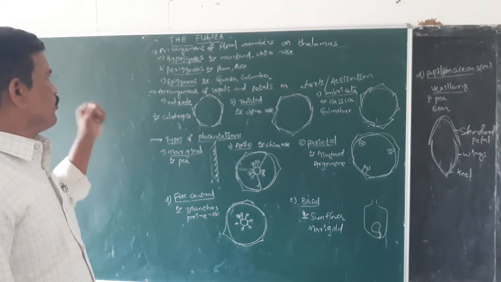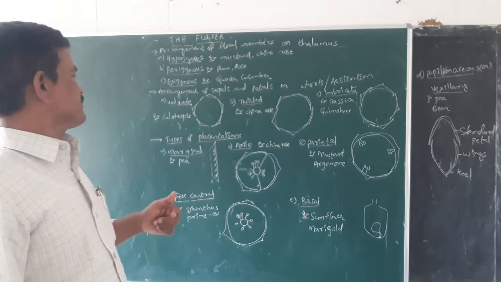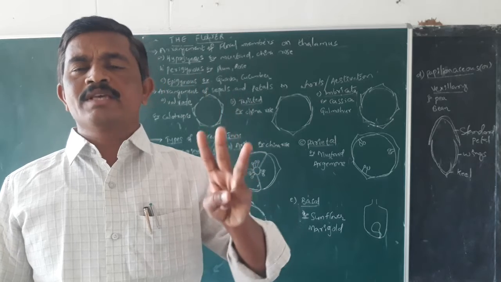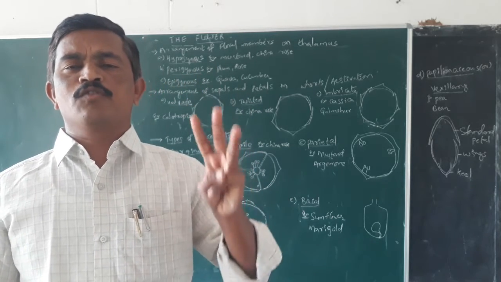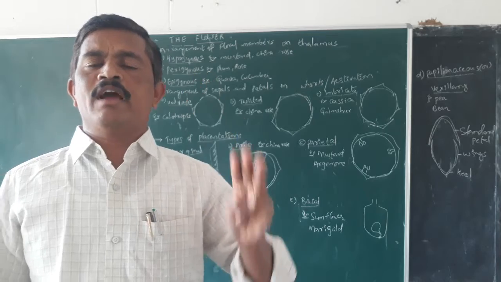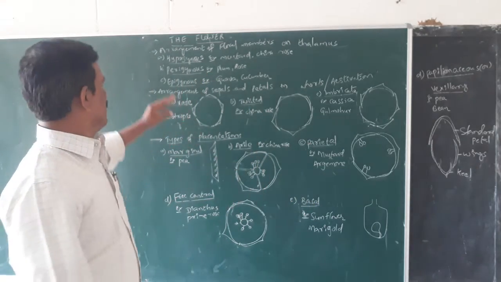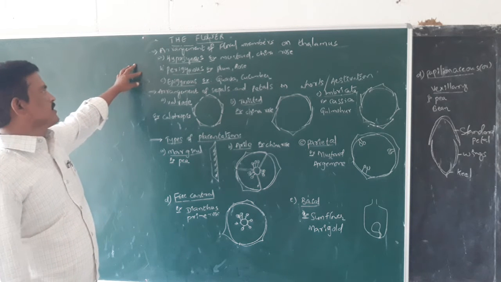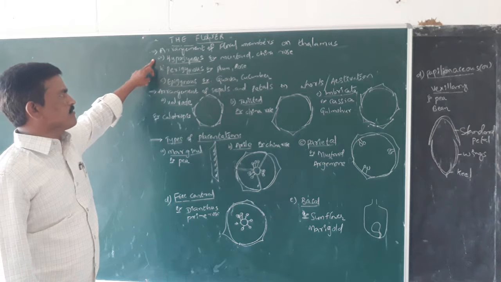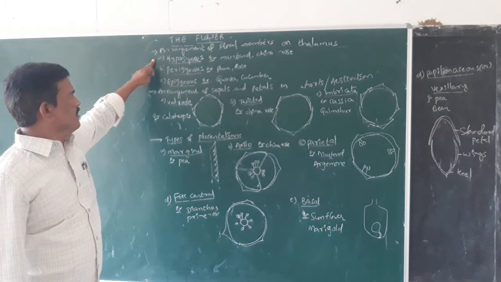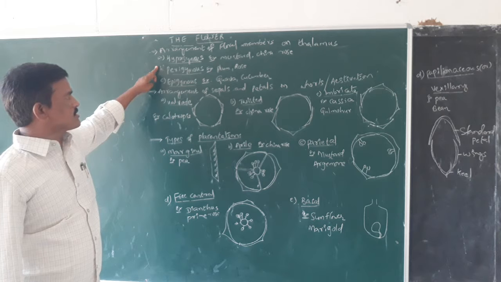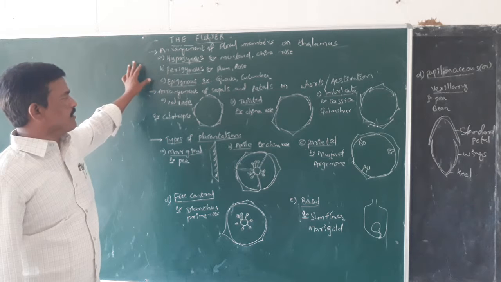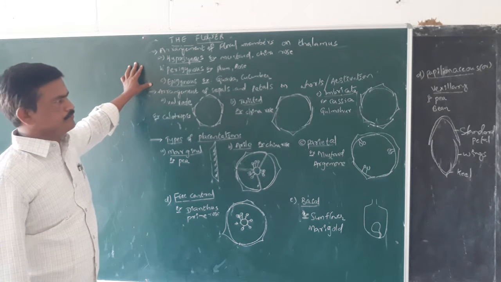One is hypogynous flower, second one perigynous flower and third epigynous flower. Flowers are three types on the basis of arrangement of other floral parts in respect of the ovary and the thalamus: hypogynous flower, perigynous flower and epigynous flower. So hypogynous type of flowers are found in mustard and China rose, whereas perigynous flowers are found in plum and rose like plants, and epigynous flowers are found in guava and cucumber.